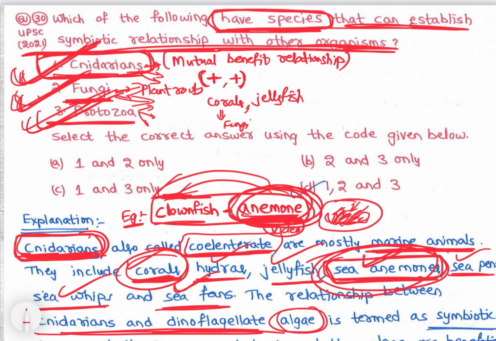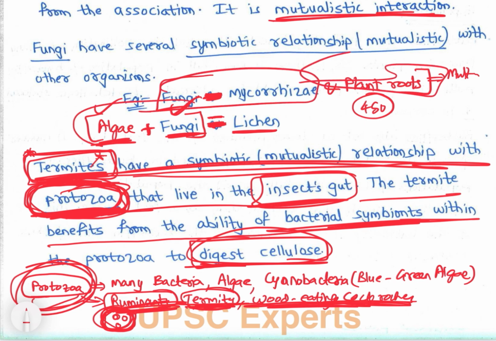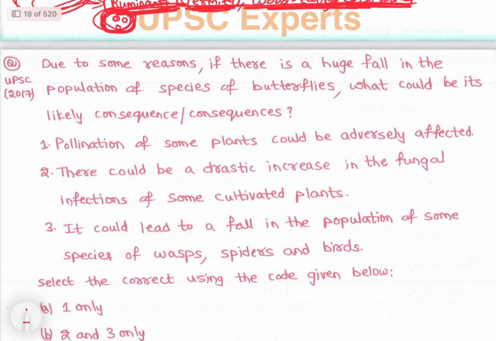We have covered. So here we need to remember cnidarians and sea anemone are cnidarians having symbiotic relationship with clownfish, right? Then fungi, mycorrhizae fungi and plants have symbiotic relationship. Algae and fungi are lichens, right? Termites have symbiotic relationship. Now let's see next question.